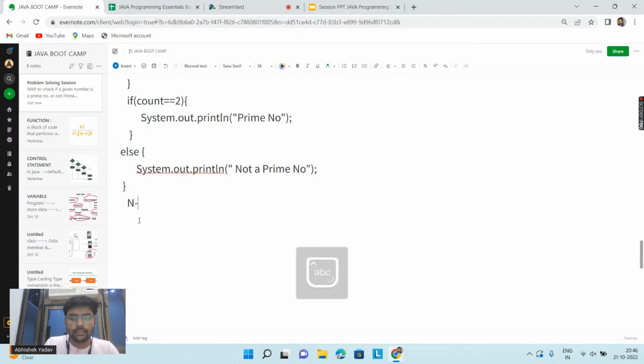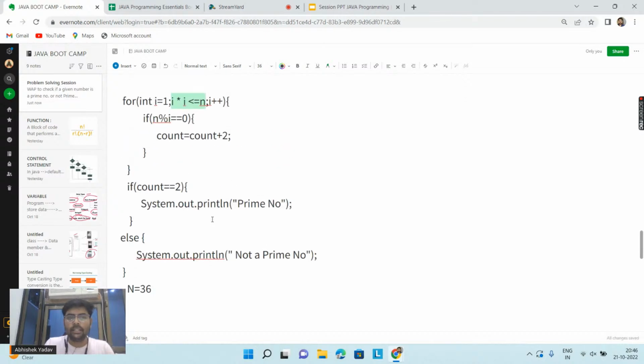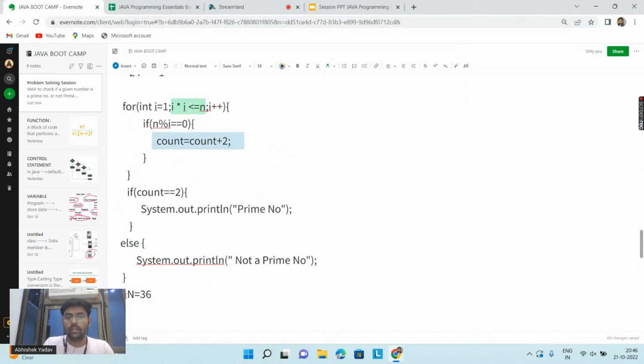If the value of n is 36, can you guys tell me what will be the value of count here for n equal to 36? Everyone, please write in the comment. How many factors will you get when the value of n is 36? Please write in the chat: 4, 5, 6 factors, 7 factors, 10 factors.